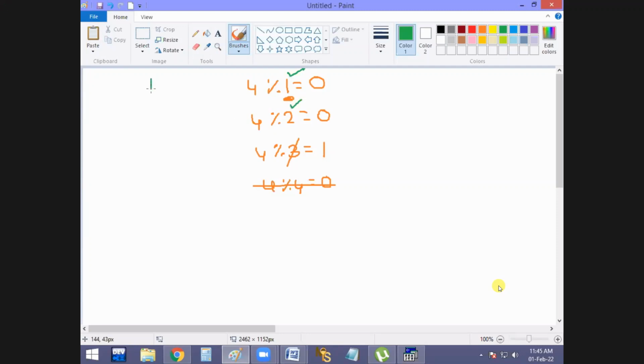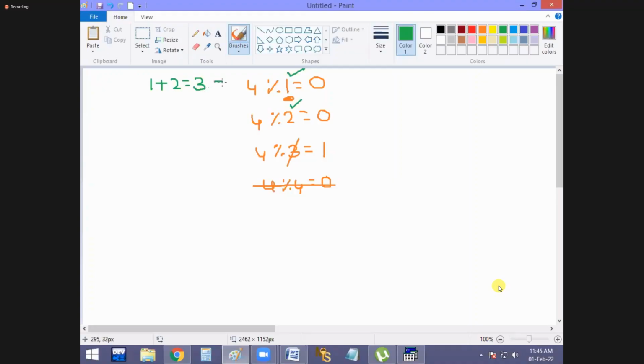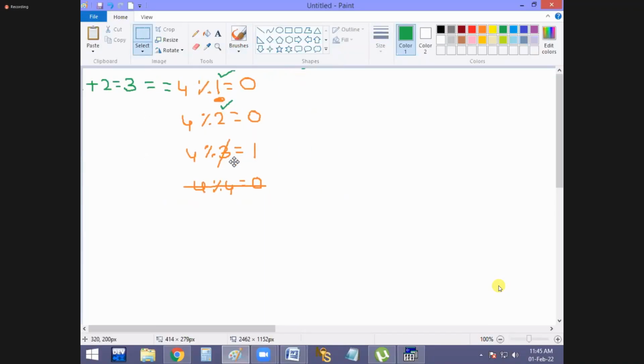That means 1 plus 2, answer 3. But 3 equal to 4 is not true, no? 3 and 4, equal or not equal? That means 4 is not a perfect number.